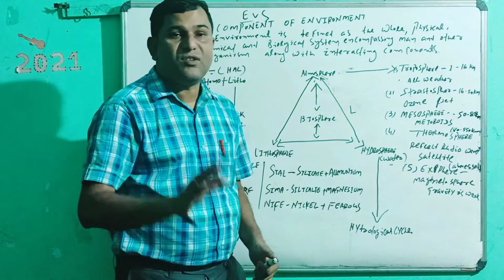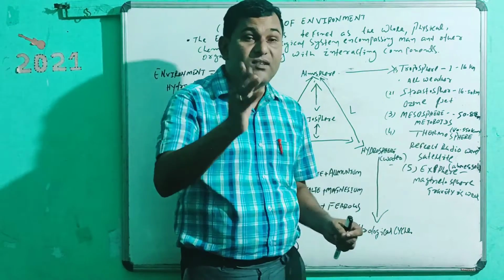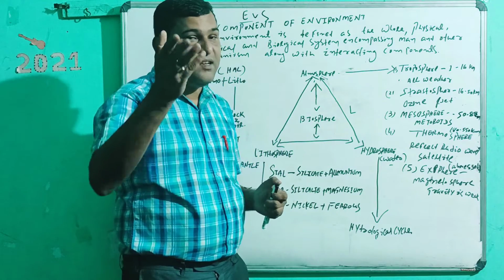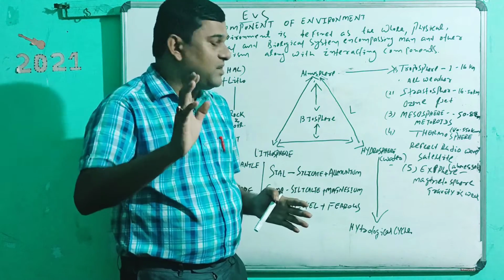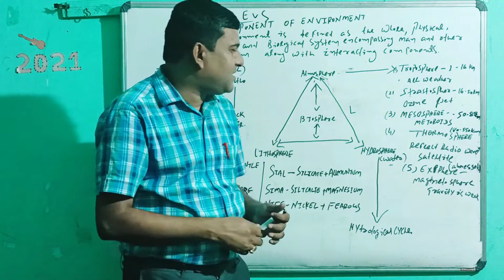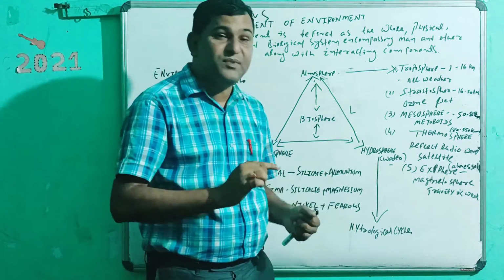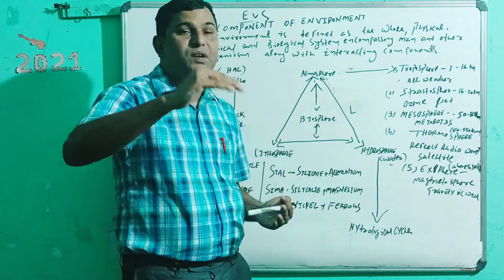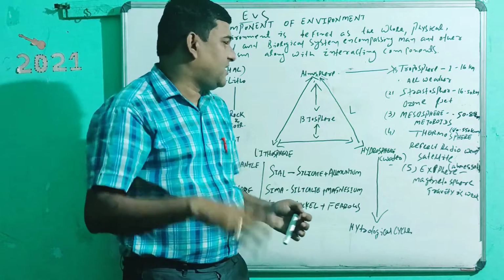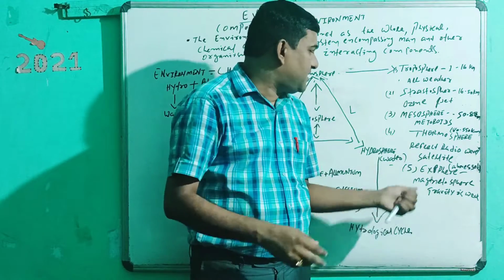Then another is the thermosphere, thermal meaning heat. It reflects radioactivity, and satellites pass through that area. The thermosphere extends from 80 to 550 kilometers.